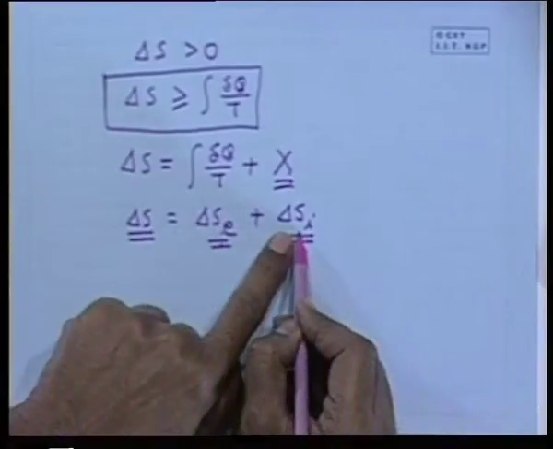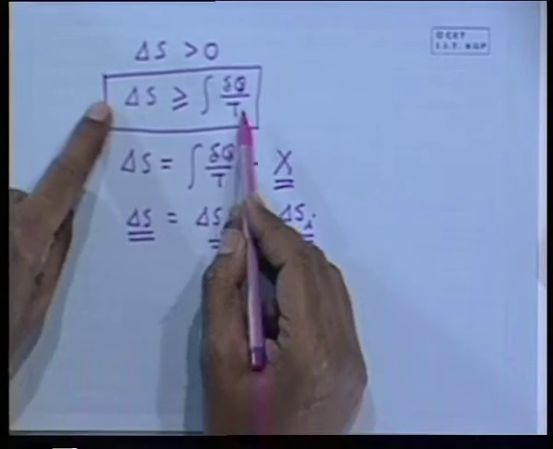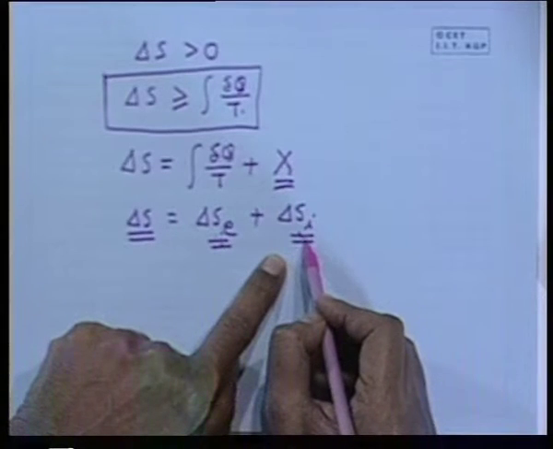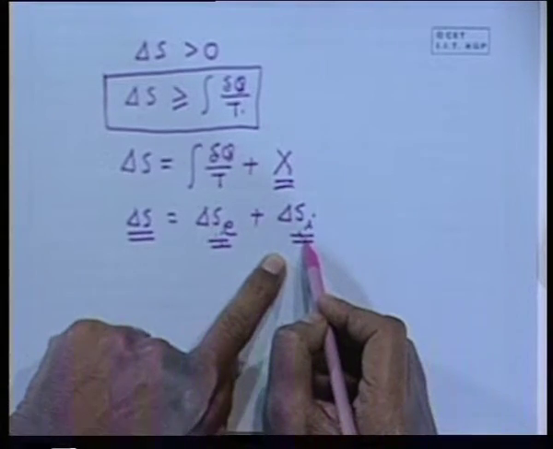In a natural process there is heat transfer, so I can call the integral of del q by T the entropy change due to external irreversibility, but that may not be the sole entropy change, otherwise the entire definition will collapse. This has to be added with some other positive quantity to satisfy the Clausius inequality. This is defined as the change of entropy due to internal irreversibility.